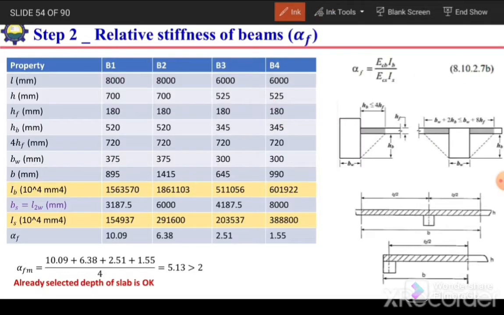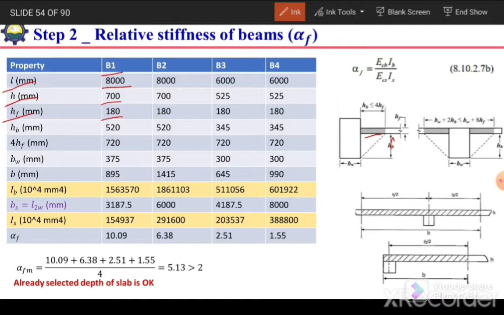Okay. So first of all, B1. In case of B1, its span is 8000 millimeter. Its depth is 700 millimeter. The thickness of slab is 180 millimeter. And now we need to consider the section for the beam. For section of the beam, we need to calculate the distance from the soffit of slab up to the soffit of beam.